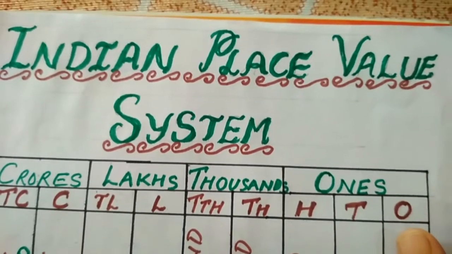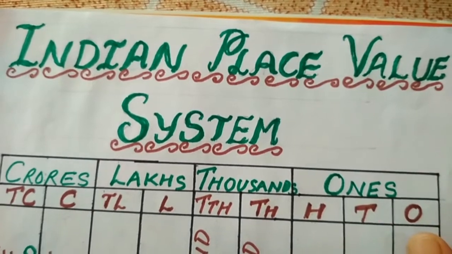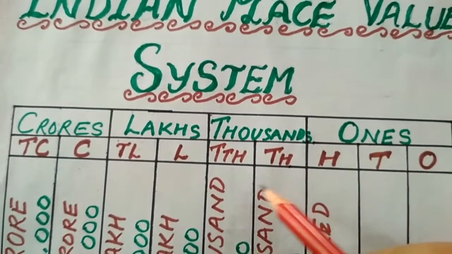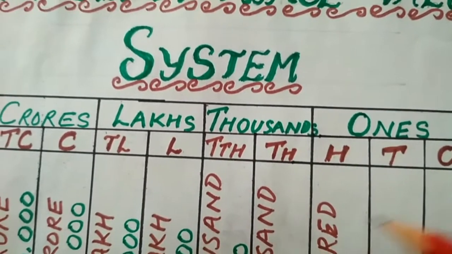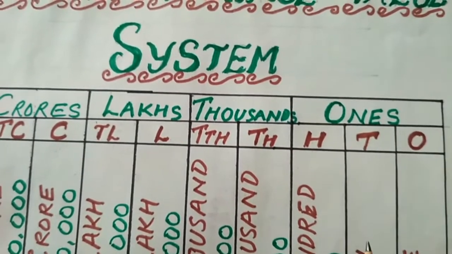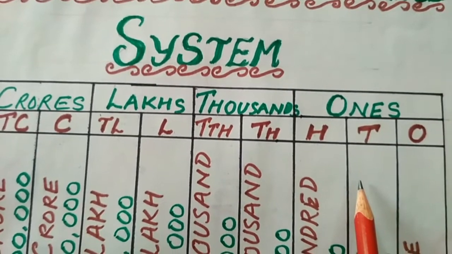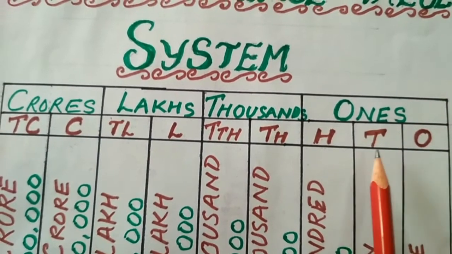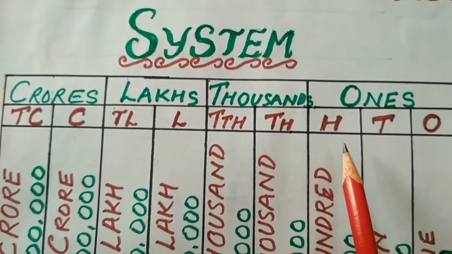So today we are going to learn the Indian place value system. In the Indian place value system, the place value names are known as ones, tens, hundred, thousand, 10,000, lakh, 10 lakh, crore and 10 crore. What else besides this will we learn? We will learn how to divide the place values into periods. As we have periods in our school to make it convenient for ourselves to learn different subjects, similarly, we divide the place values into periods to make it easier for us to write and read the numbers.